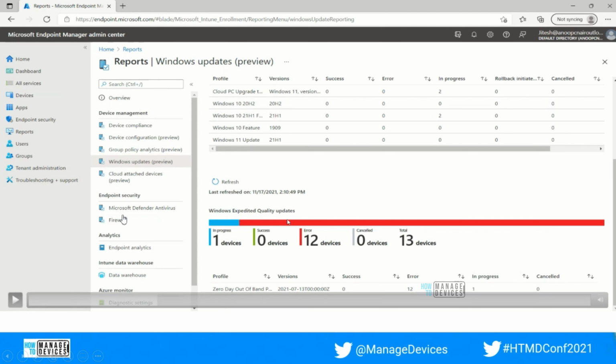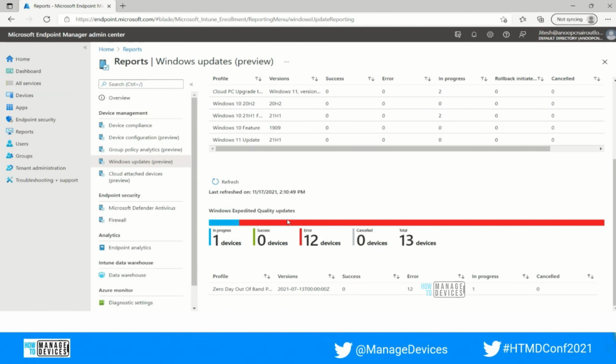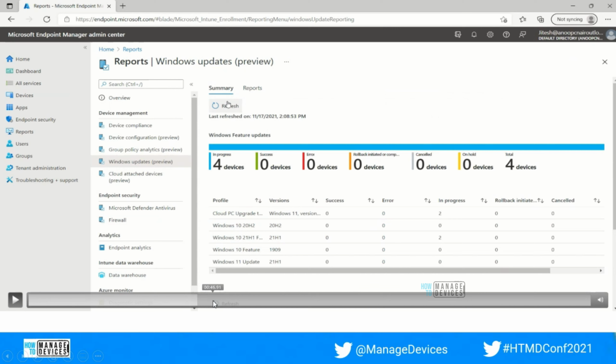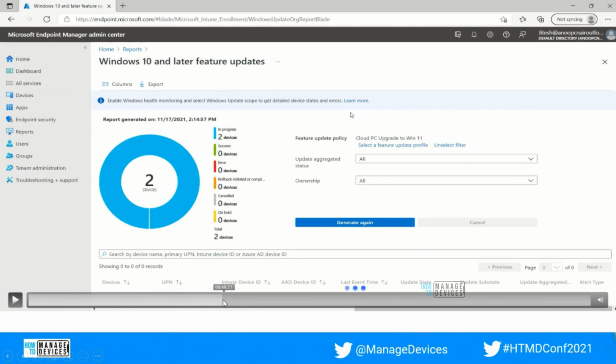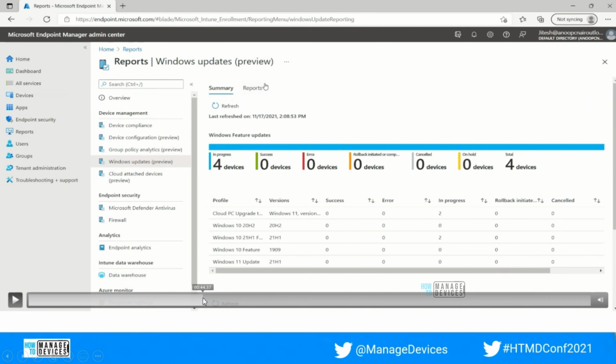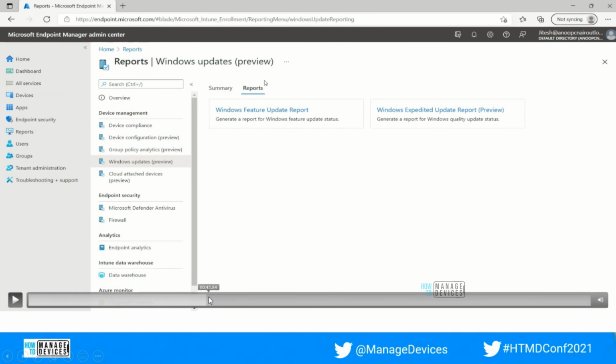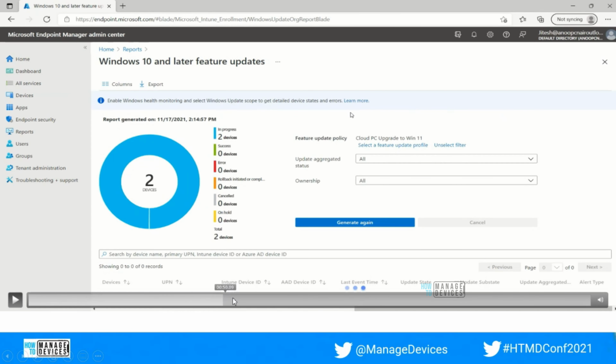So this is sometimes a complex scenario and process for Intune reporting. And in case you haven't used the feature update policy or the expedite policy update before, then it will take at least around 24 hours to get connected to the services. The same way, we will move to the expedite update by clicking on the reporting tab. We will click on the Windows Expedite Update Report Preview, and we will see how exactly we are going to drill down this report.